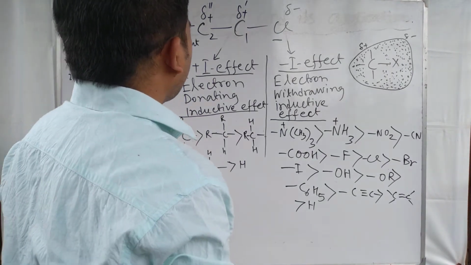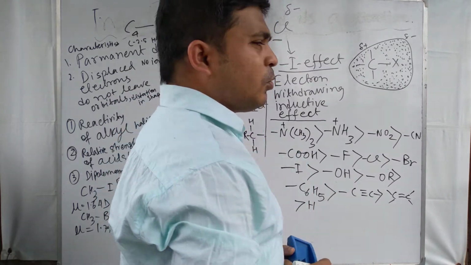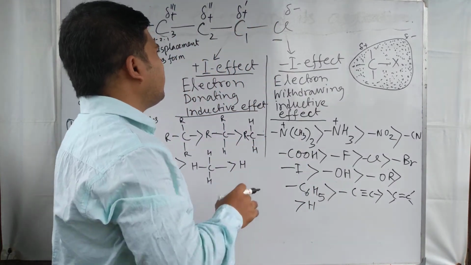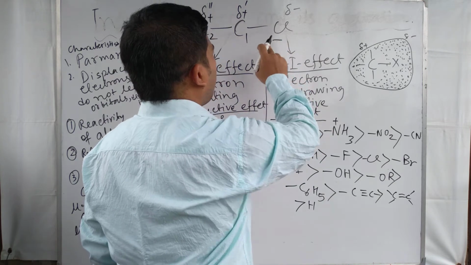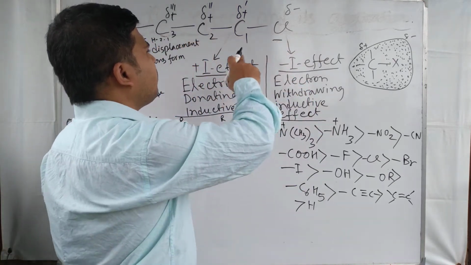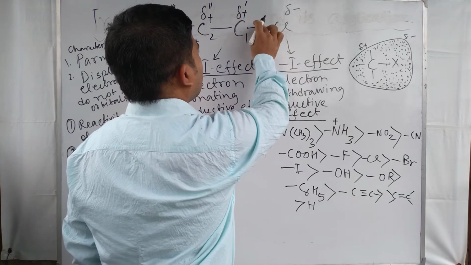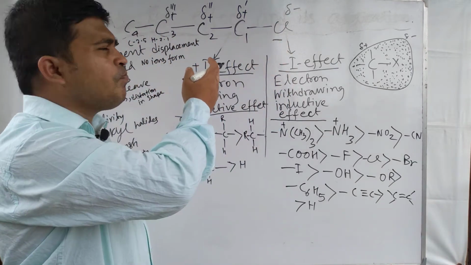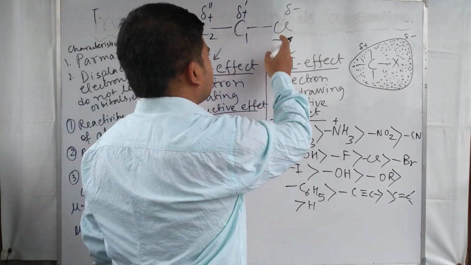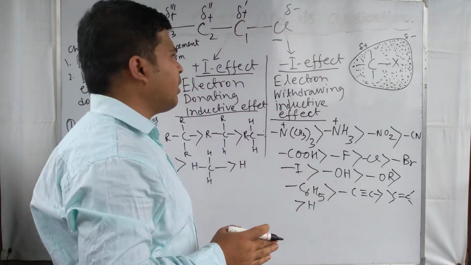Okay, so when two atoms of unequal electronegativity form a covalent bond, the electron pair present in the covalent bond is displaced permanently to the atom which has greater electronegativity.